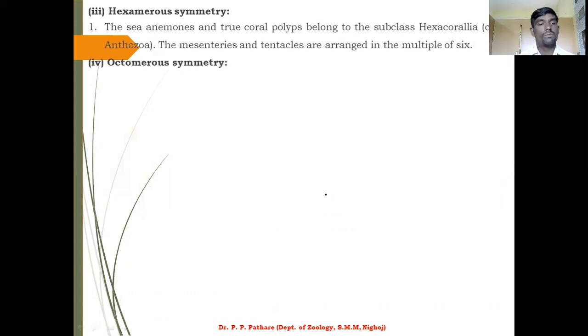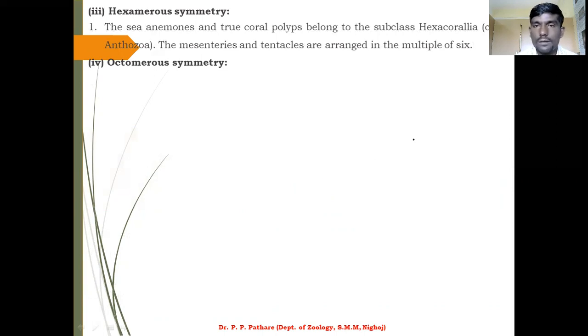In hexamerous symmetry, the body of the animal can be divided into six equal parts. So it is called hexamerous symmetrical animals. The examples are sea anemones and true corals, polyps belonging to the subclass Hexacorallia.